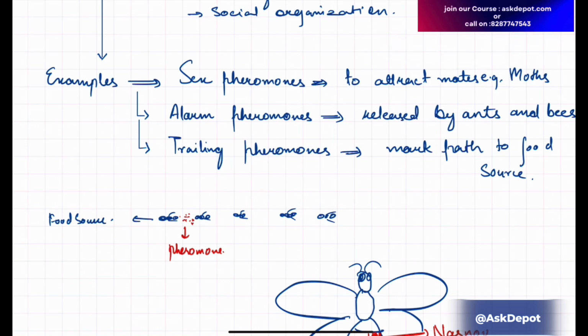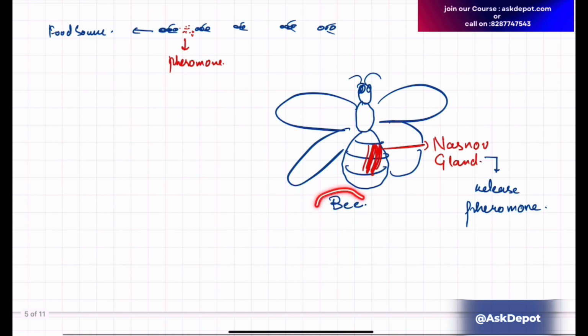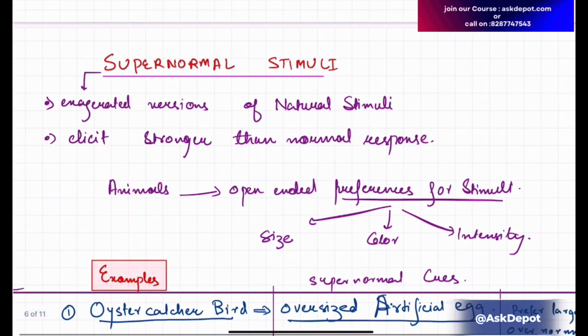You must have seen that they secrete pheromones all around their territory. There are alarm pheromones, used by ants and bees. There are trailing pheromones, to mark the path to the source of food. In bees, there is a particular gland called the Nasonov gland, and it releases the pheromones.